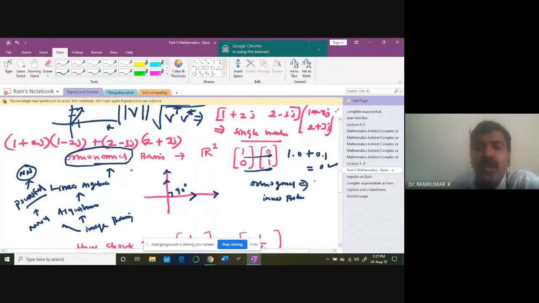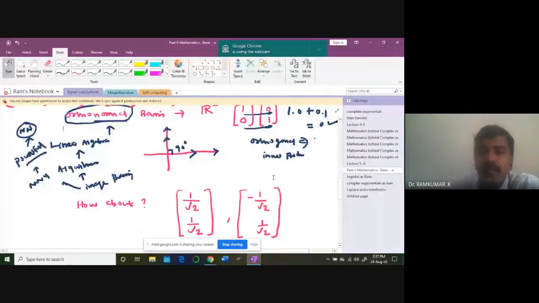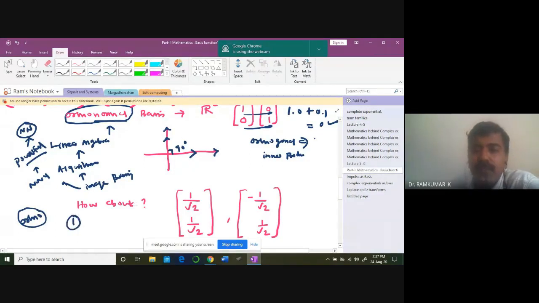Okay. What is orthonormal? Any fair guess? Can you visualize what is orthonormal? Ortho indicates orthogonal, the vectors are orthogonal. But normal basis means it is normalized to the value 1. For example, if I take the length of this vector, it's going to be 1. Square root of 1 squared plus 1 squared, it's going to be 1.